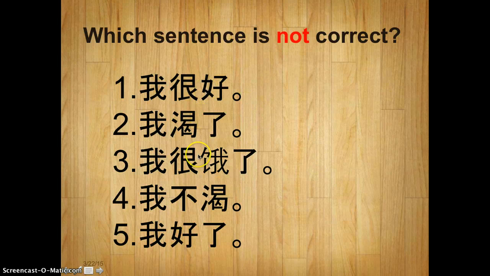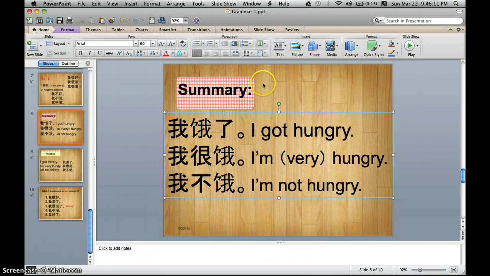Now let's have another practice. Look at these five. Which one's wrong? I'll give you 10 seconds to think. Do you have the answer now? So it's this one, right? Why? Because usually we say 我很饿 or 我饿了. When we have 很, we don't have a 了, right? So this one's wrong.